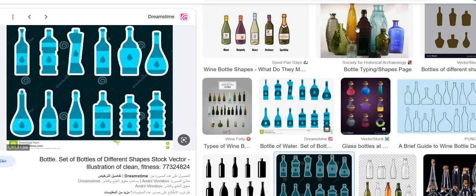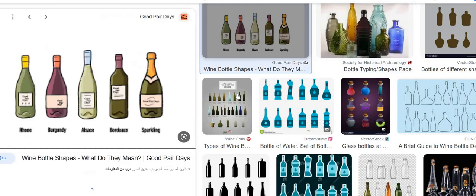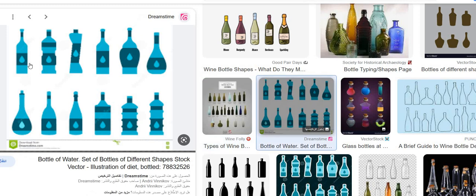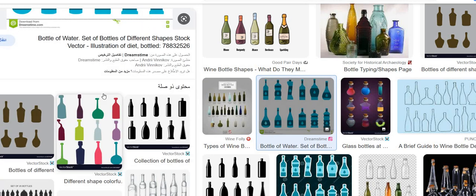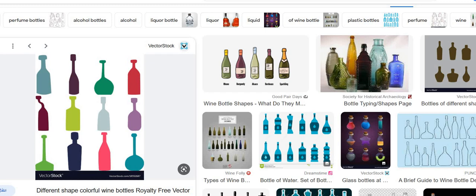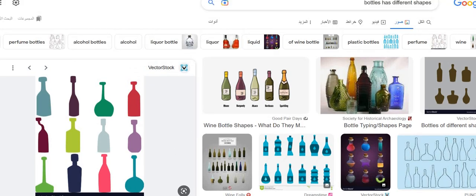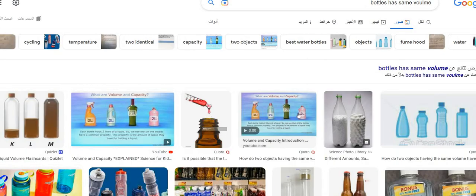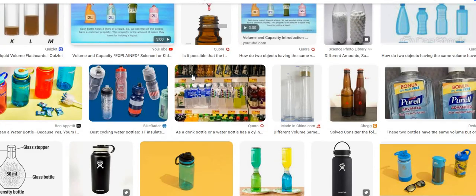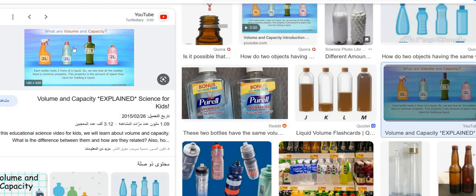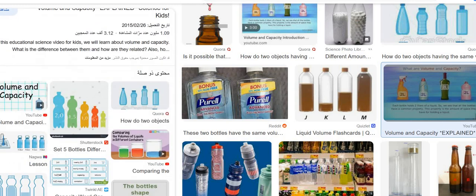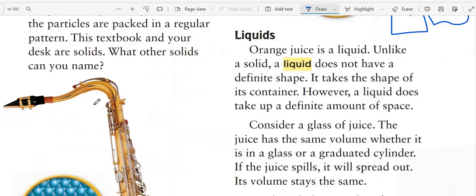Okay, so we have here a different shape of the container. After we put the liquid in different shapes of bottles, the liquid will change its shape. But in case of volume, if they have the same volume, here we have 2 liters, here 2 liters, and here 2 liters. They have a different shape, but their volume will be the same.